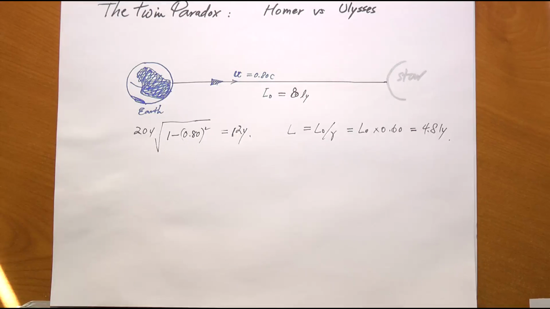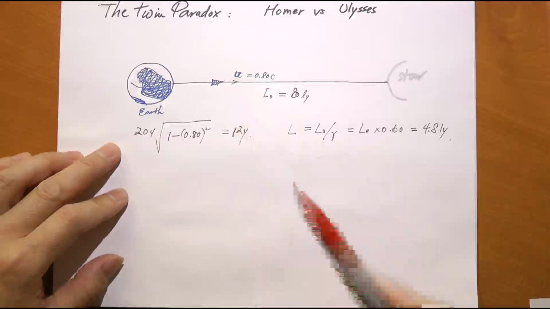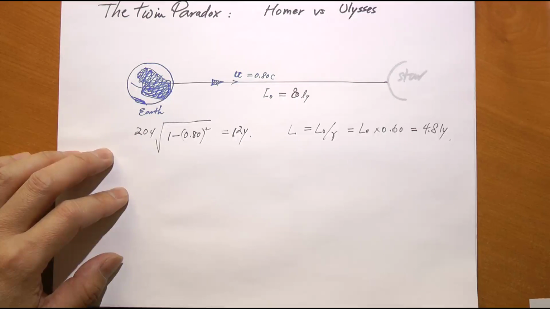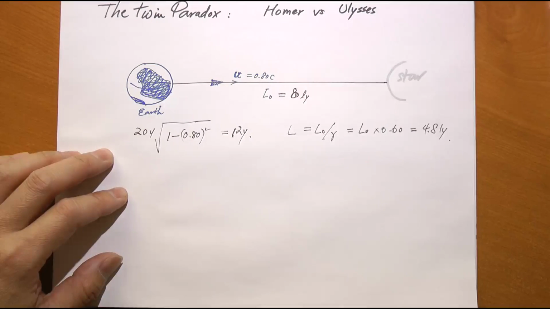The way I like to do is to utilize the notion of Doppler effect. Let's assume that every year Homer sends a signal to Ulysses to mark the passage of 1 year. Since Homer has to spend 20 years before Ulysses comes back, he would have sent 20 signals. And the frequency of that signal being sent is 1 per year, just for simplicity. Okay, so that's the frequency. But because of Doppler shift, the frequency as registered by Ulysses is not 1 per year.